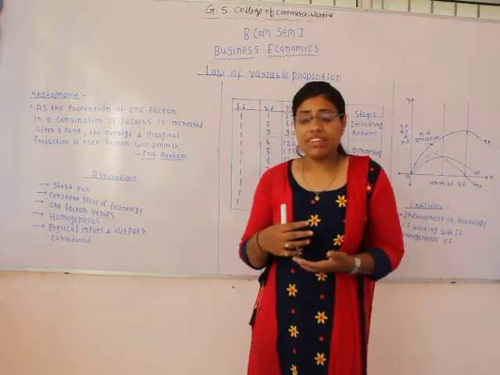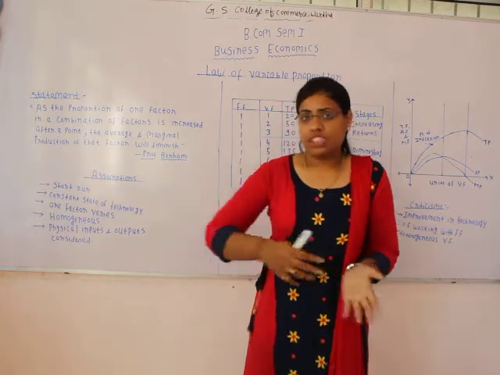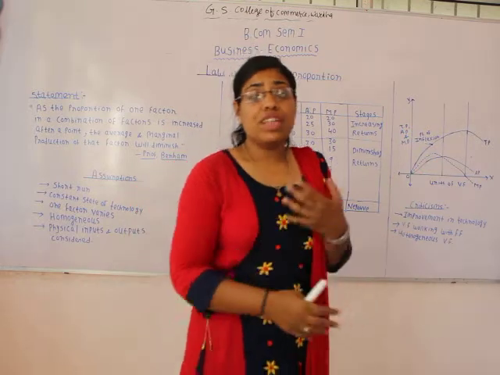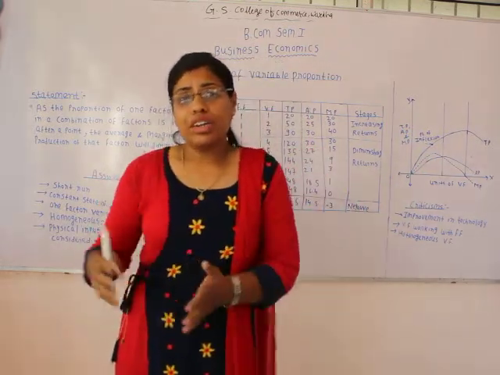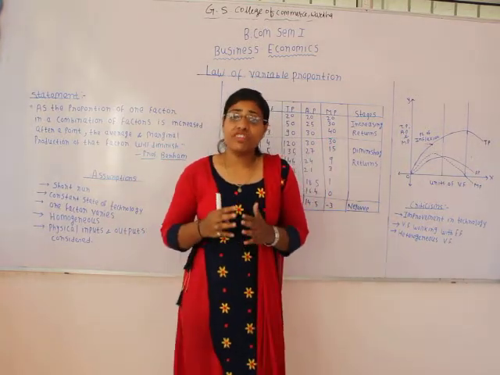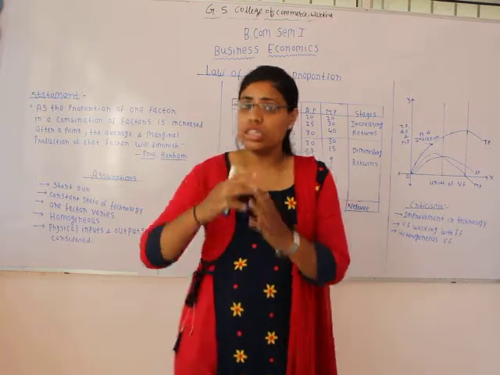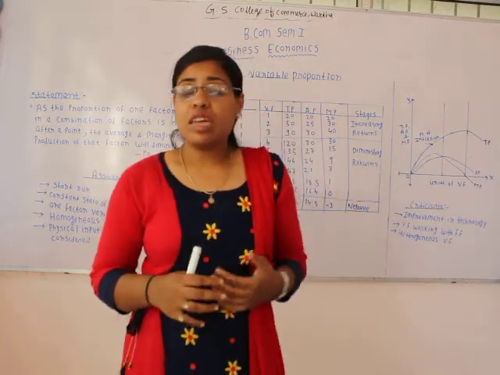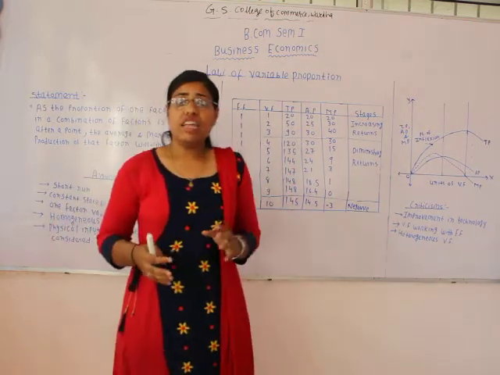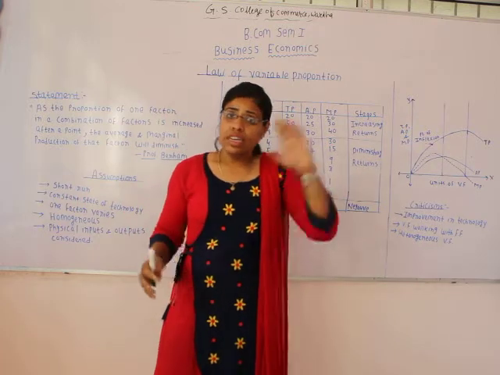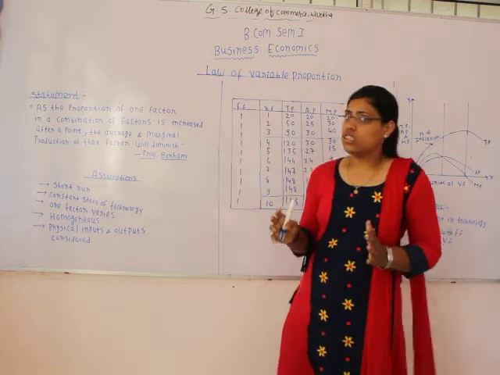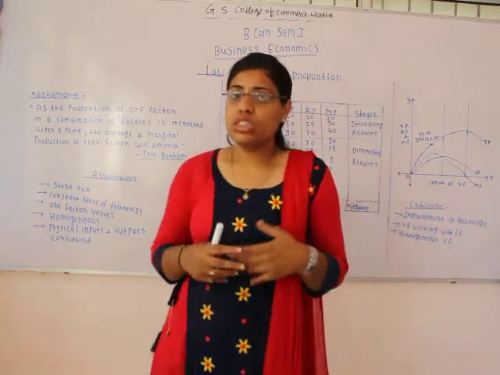So when the variable factors which can be varied in short run are increased in the production process, due to that increase in input, up to a certain extent the output will increase, but after a certain point of time if we continue to increase that variable input or variable factor of production, output will start diminishing. And still, if we do not stop and continue to increase that variable factor, we are going to get negative returns. So that is what law of variable proportion says.